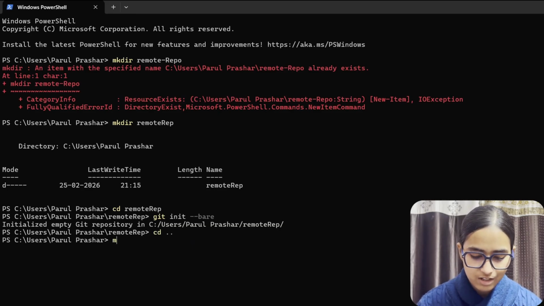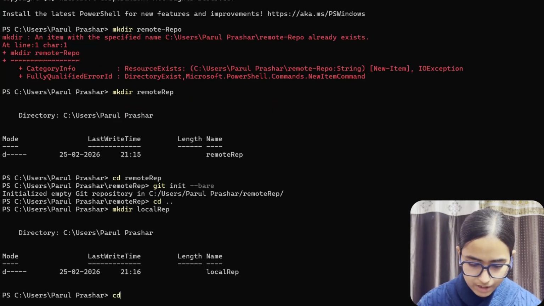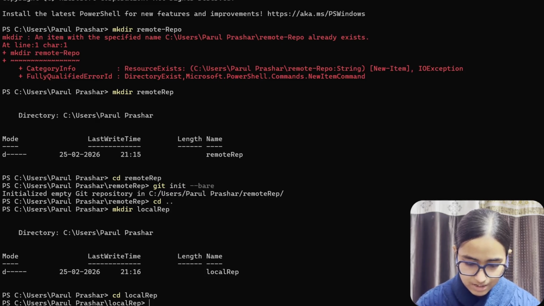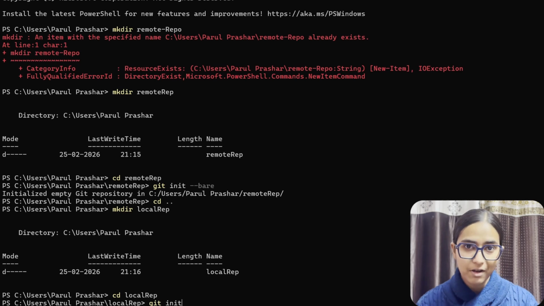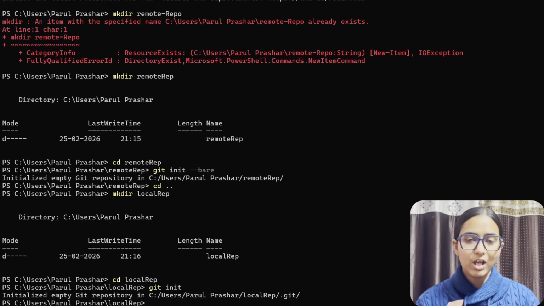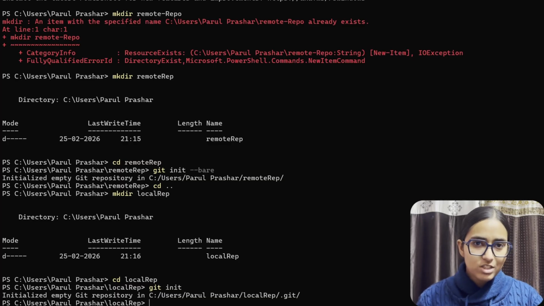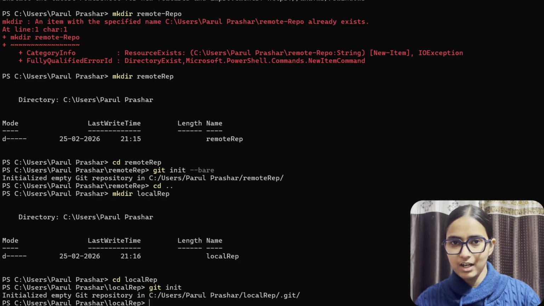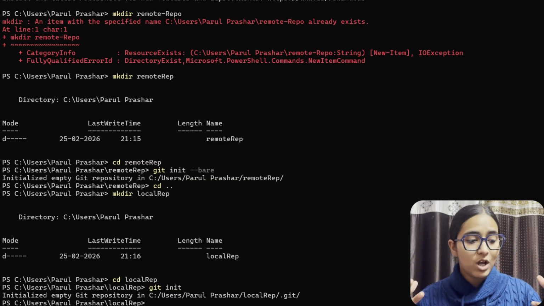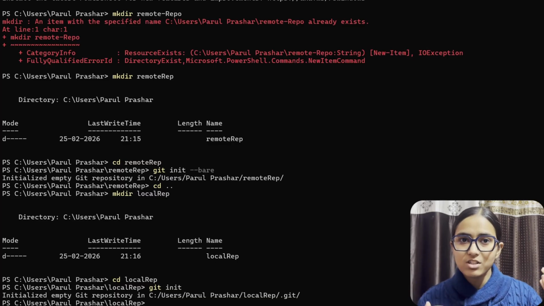We're going to create another directory, local repo. Now we'll get into this local repo. After this, we'll do git init, this time not --bare, because this is going to be a working directory. This is done. Now we have one remote and one local. The next part is to connect both of these things together so that what you send over here gets transferred here, just as you all do and we all have done on our local systems and GitHub.